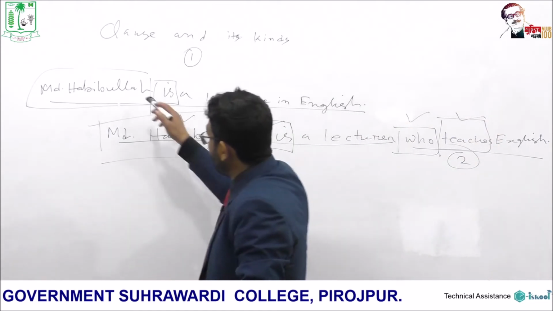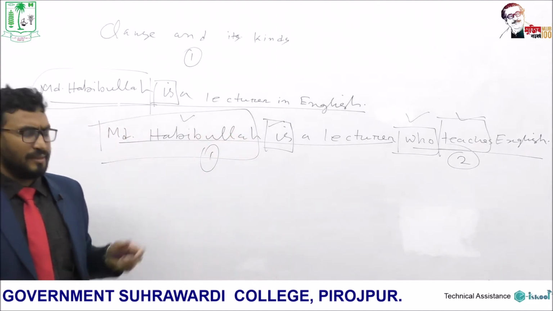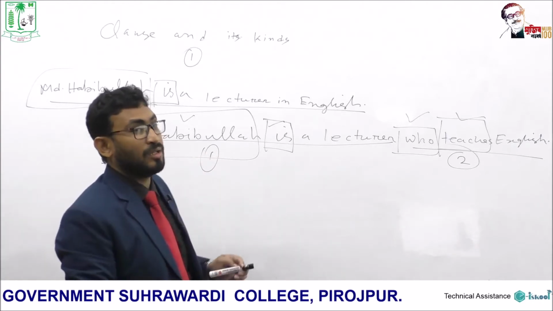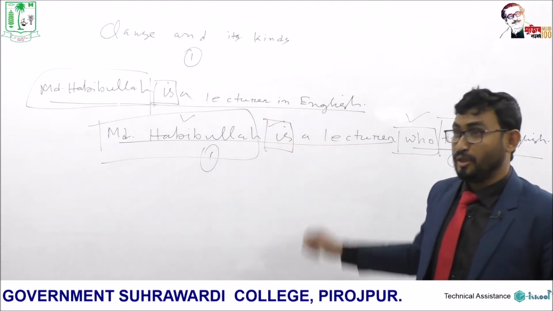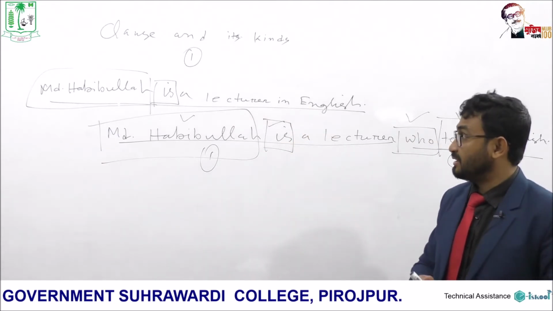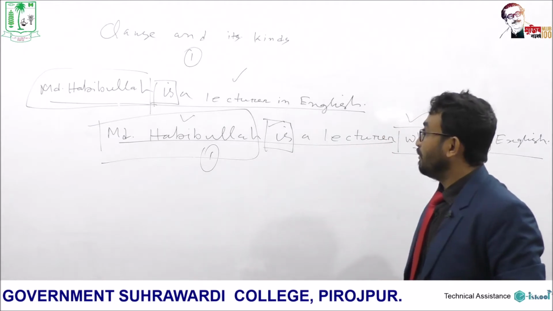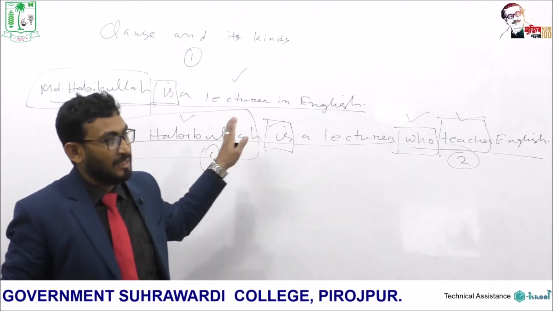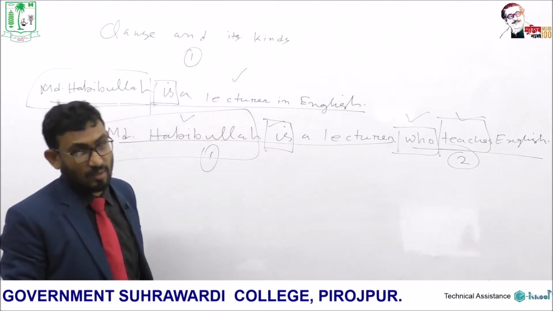Now here you see 3 clauses in 2 sentences, but all the clauses used here are not of the same kind. That is, 2 kinds of clauses have been mentioned here in these 2 sentences. In the first sentence, Muhammad Habibullah is a lecturer in English, one clause, and in English grammar, this clause is known as an independent clause.